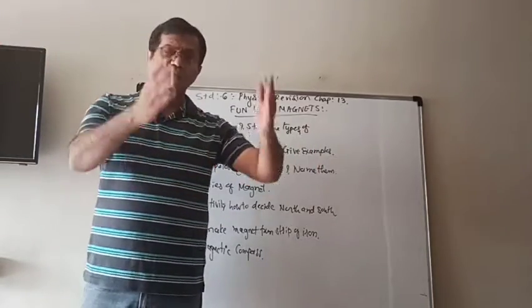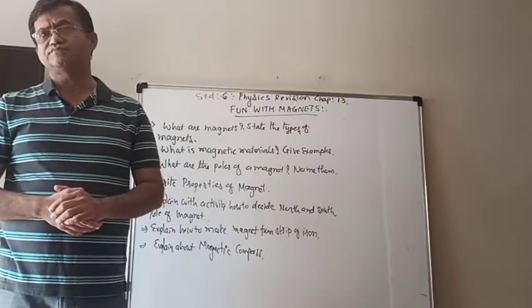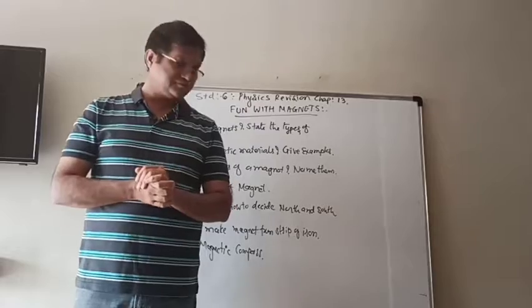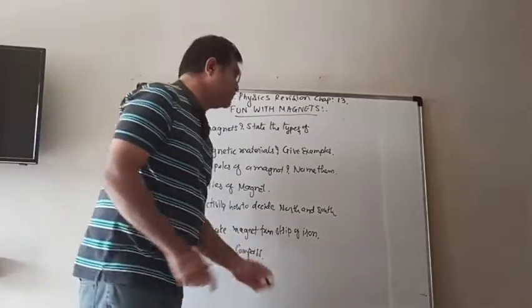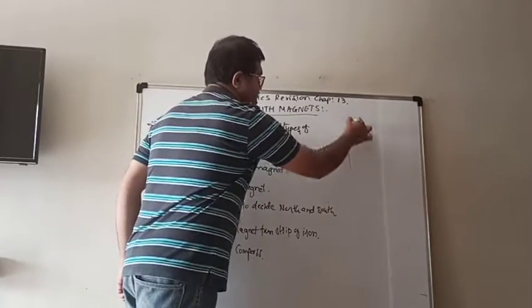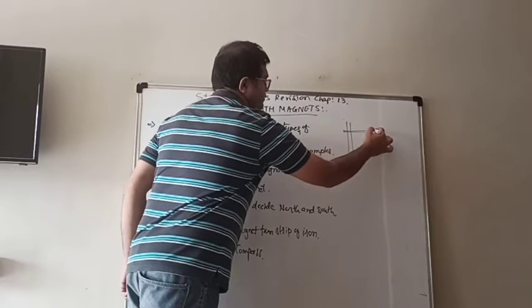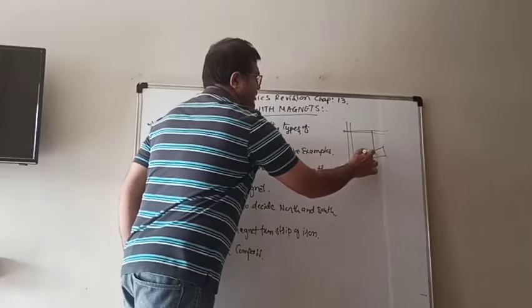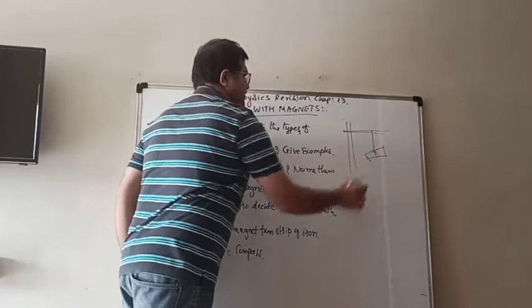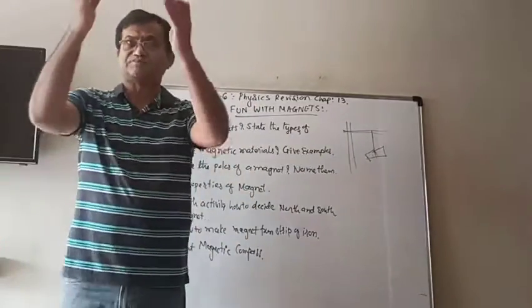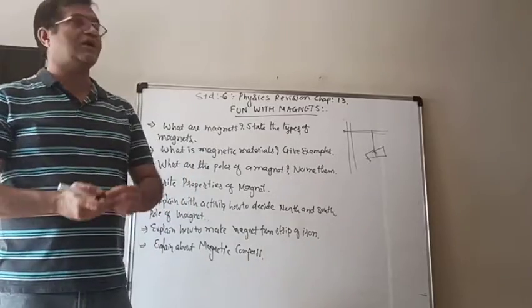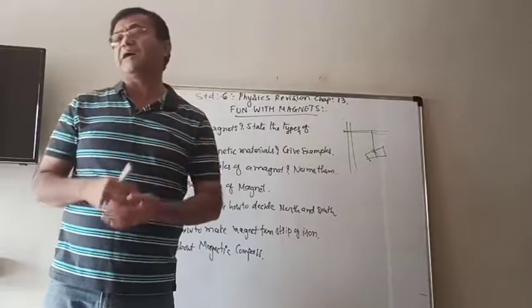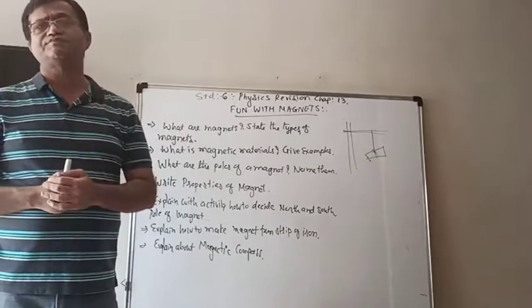You can take a wooden stand also, and hang it on the stand with the thread like this. Tie the bar magnet from the middle with the thread and let it hang from a stand, or from your wall or ceiling.